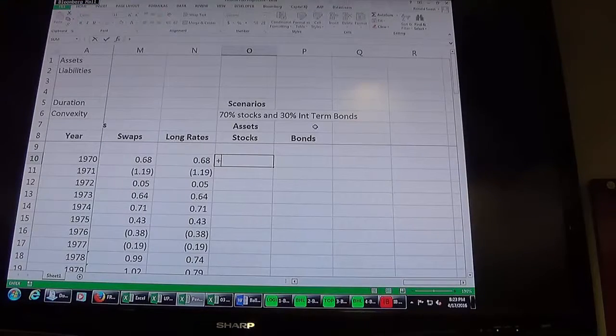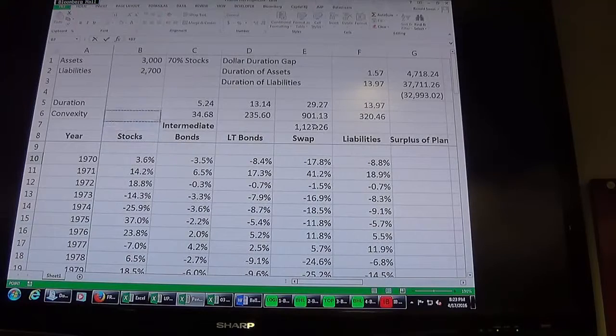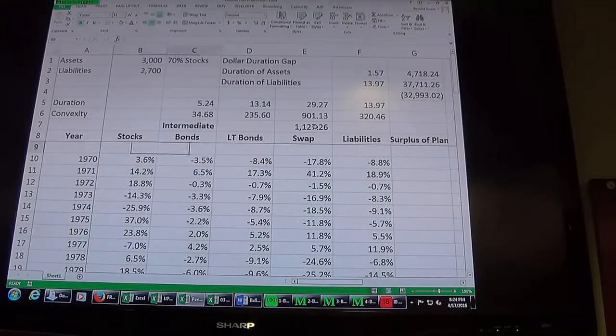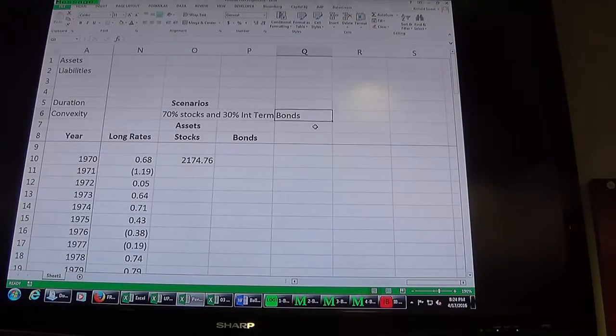So my stocks, I've got $3 billion in stocks times 0.7 times 1 plus that. So my stocks should be 2174. So I have 70% in there, and I make 3.6%. My stock portfolio should be 2174.76, right, at the end? Does that seem right? All right, so what should my bonds be then?